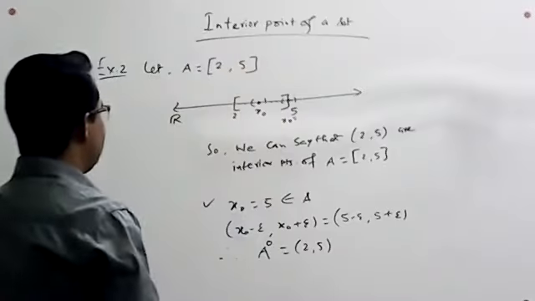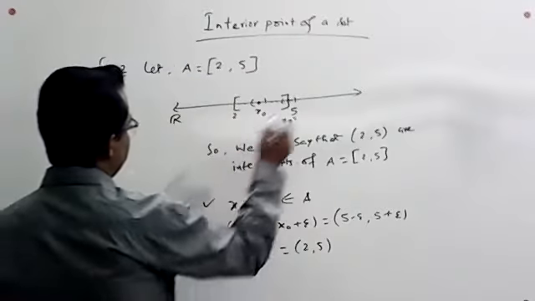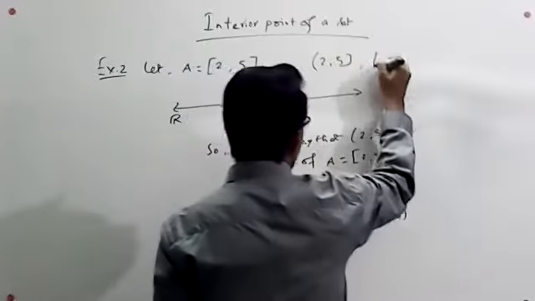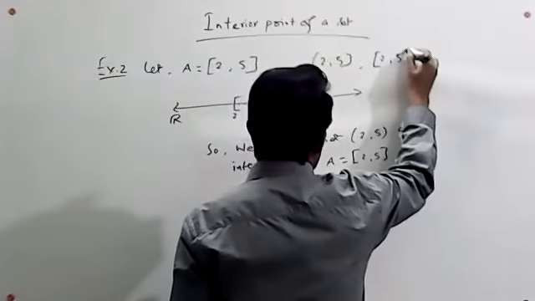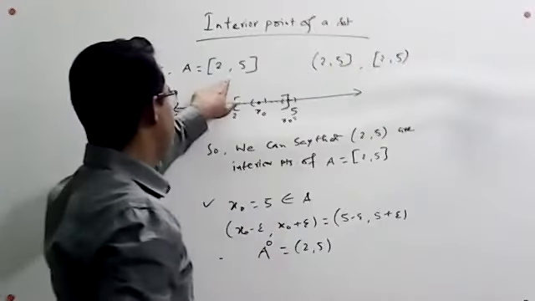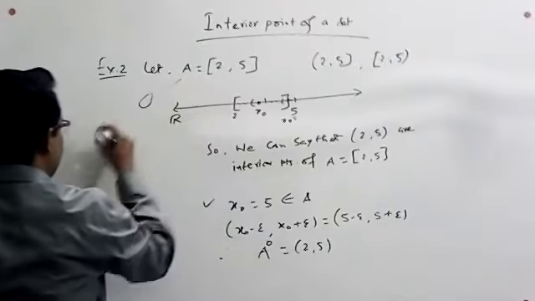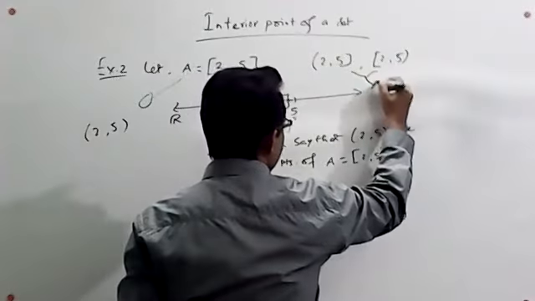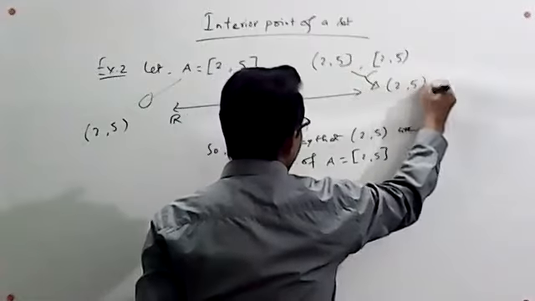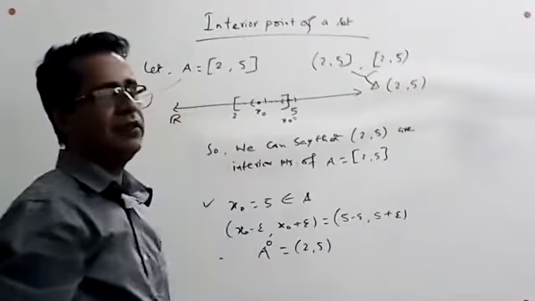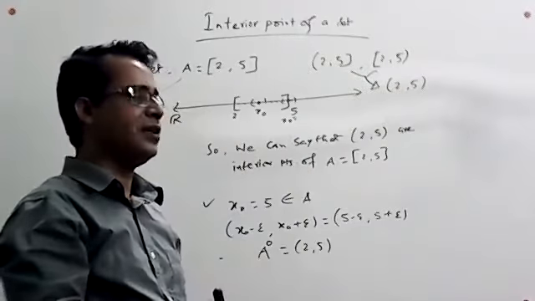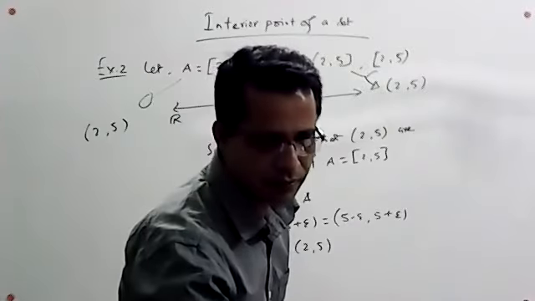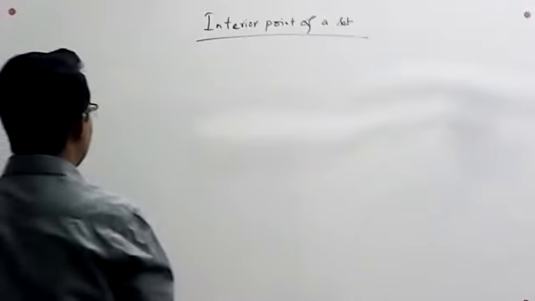Similar things are applicable for the open-closed interval and the closed-open interval. The set of all interior points of this set is an open interval, and also for the open interval the set of interior points is the open interval 2 to 5. So every interval has interior points, and this is an open interval. So we have got another property.